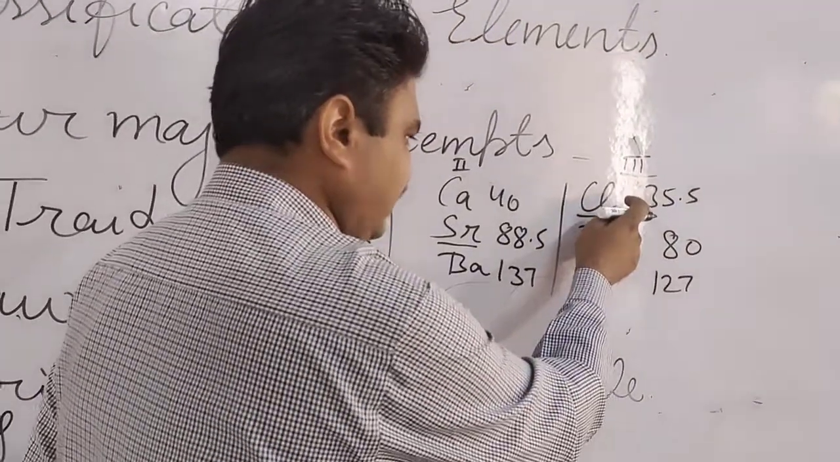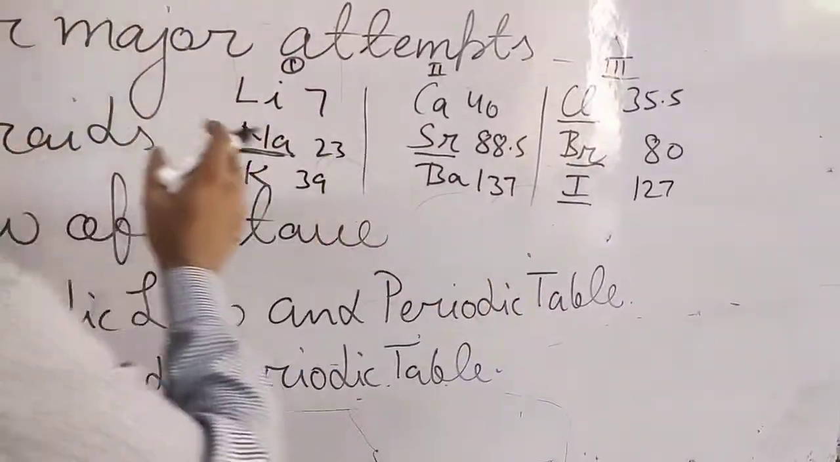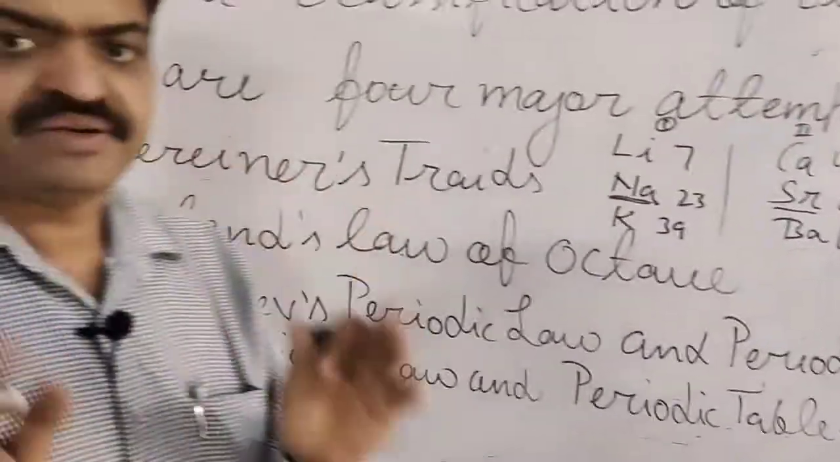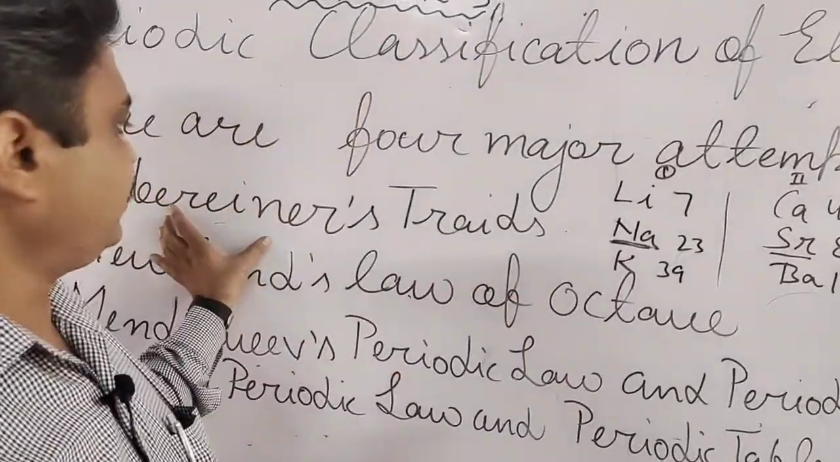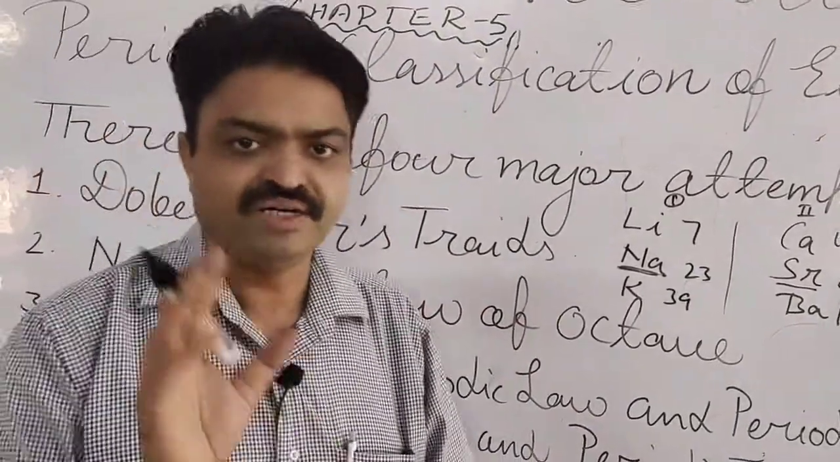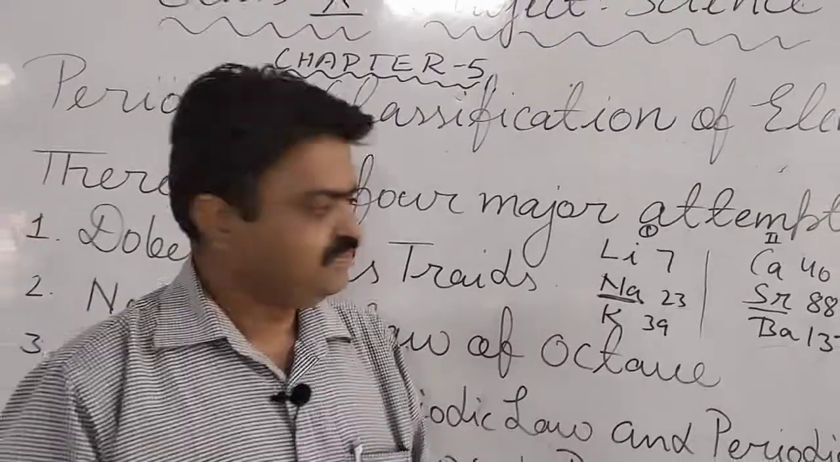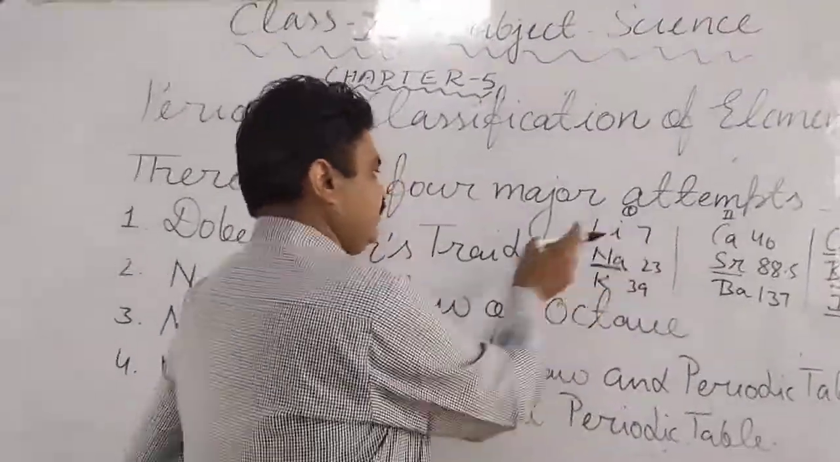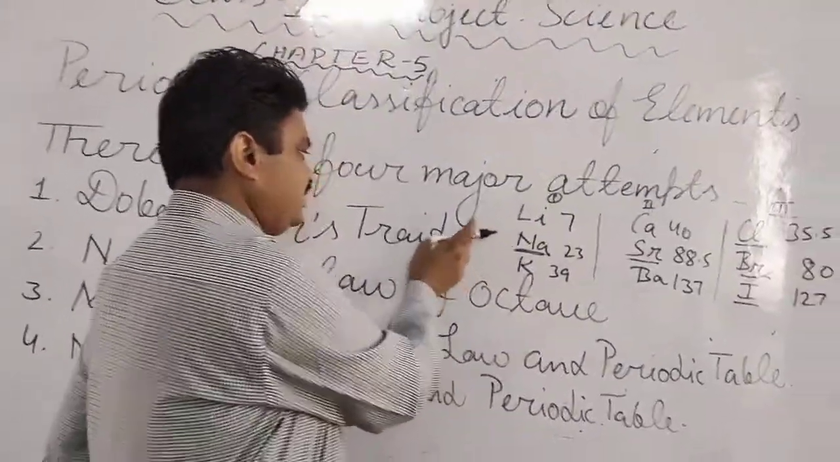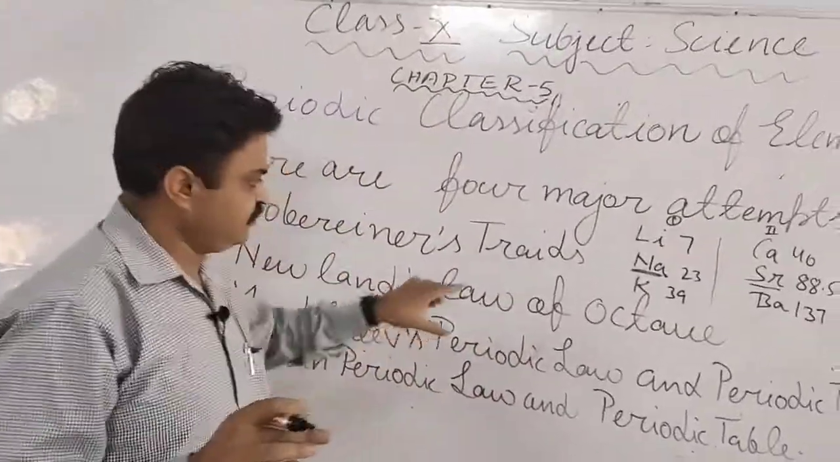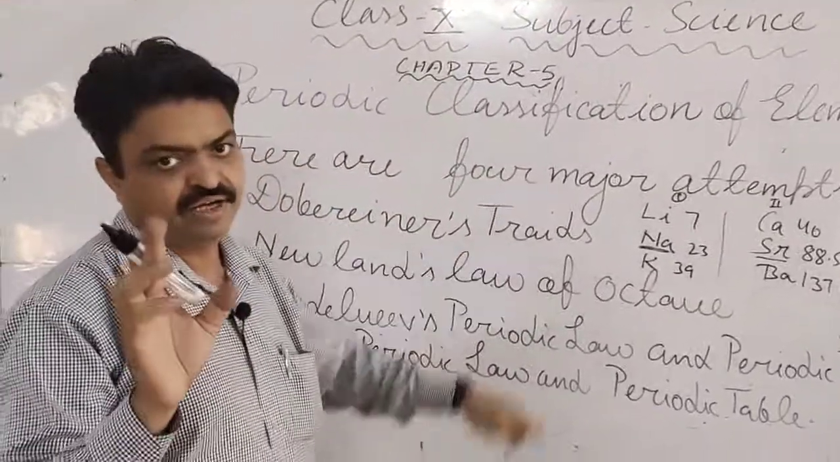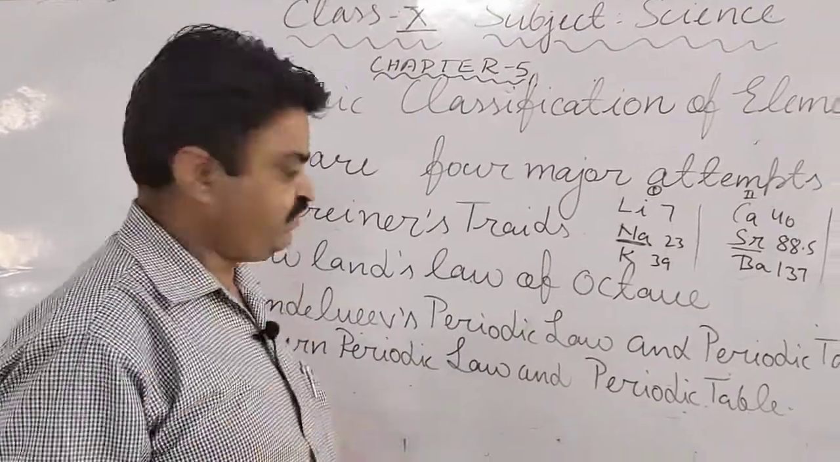So like this, Döbereiner classified the elements. And what is the basis of this classification, students? It is atomic mass. The basic criterion they took to classify the elements is atomic mass, or atomic weight.